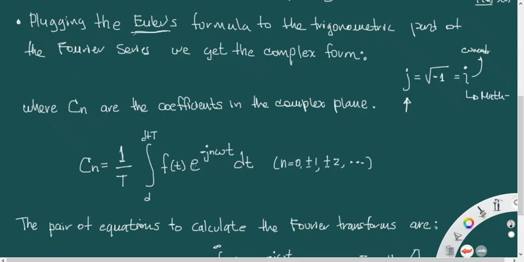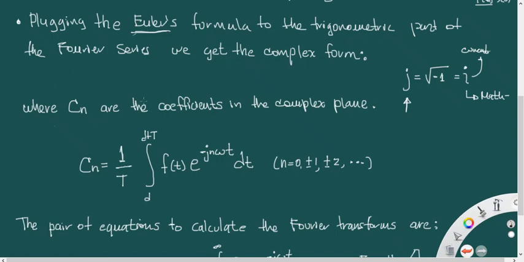So we can see that the Euler number e to the j times some integer multiplied by the frequency, which is omega times t, is equal to that expression that was part of the second expression of the original Fourier series, which were the sine and the cosine of the variable times omega t.